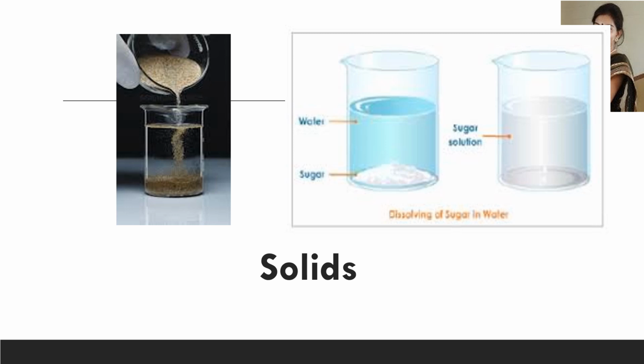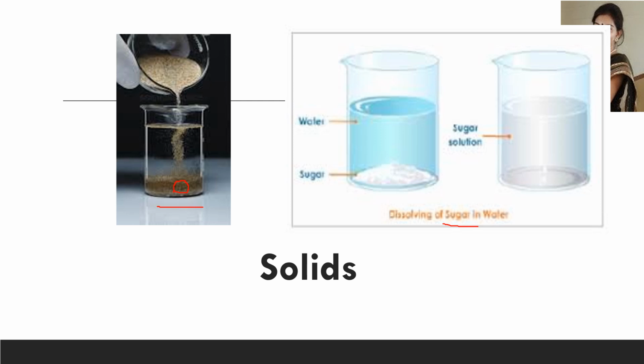So when talking about the property of solubility in solids, we can observe that a few of the solids dissolve completely in water, like sugar or salt, and there are substances like sand which is insoluble in nature, and it does not dissolve or disappear when we stir it in water. Then what happens? It just settles down at the bottom. So it is insoluble in nature.